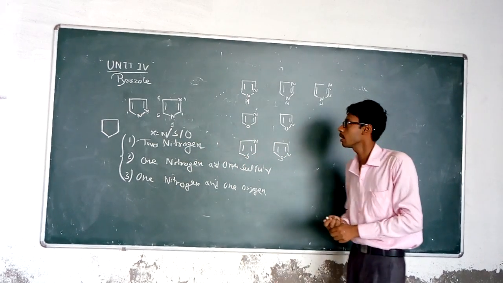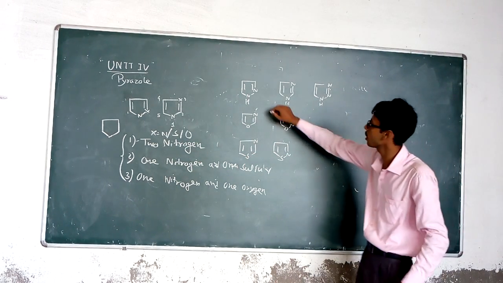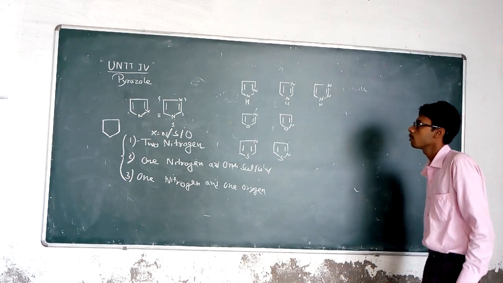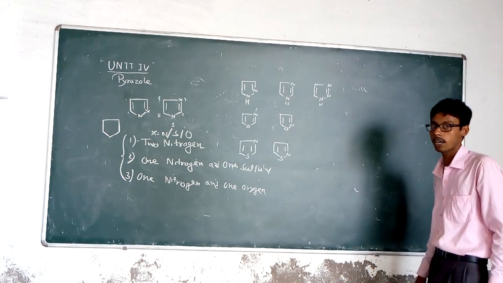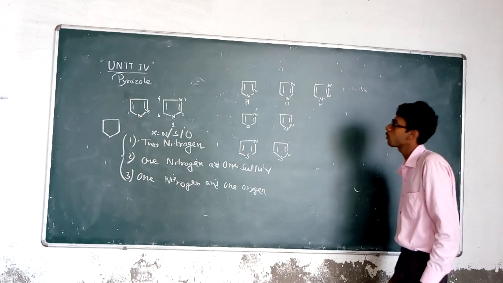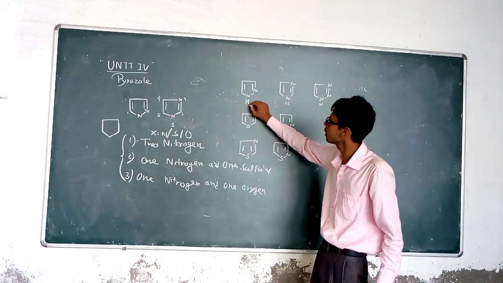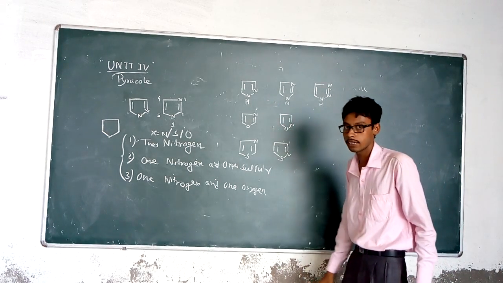So please look at this: the first one contains 2 nitrogens as heteroatoms, and the trivial name of that is pyrazole.